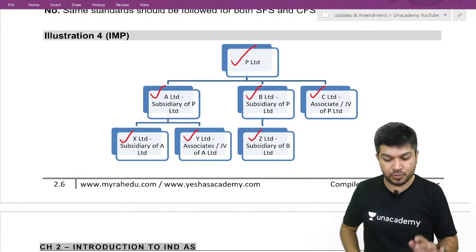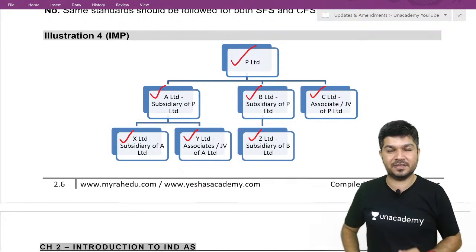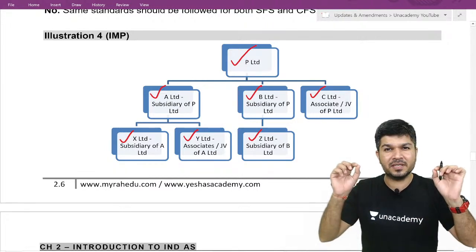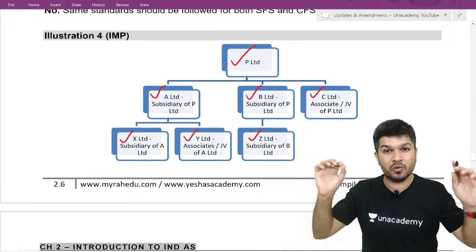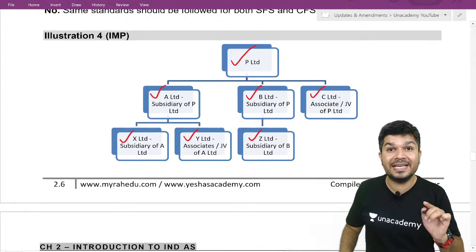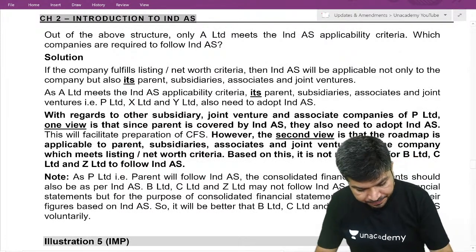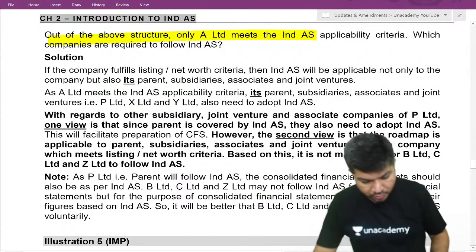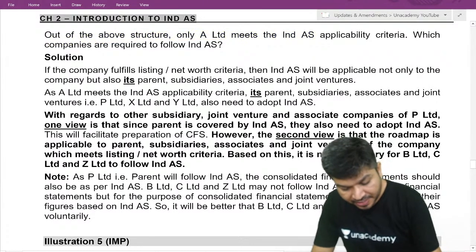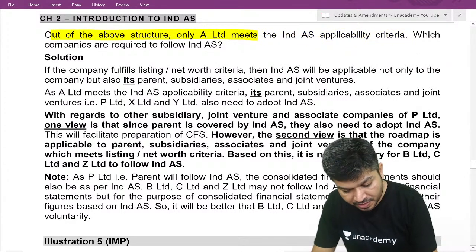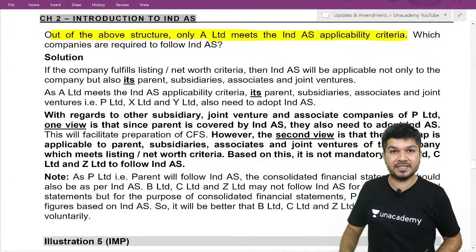Now, if I tell you, out of all these entities, one which is listed or one which has a net worth 250 crore or more is only A. If you just see over here, they've given out of above structure, only A Limited meets the Ind AS applicability criteria. Which is the company meeting the Ind AS applicability criteria?